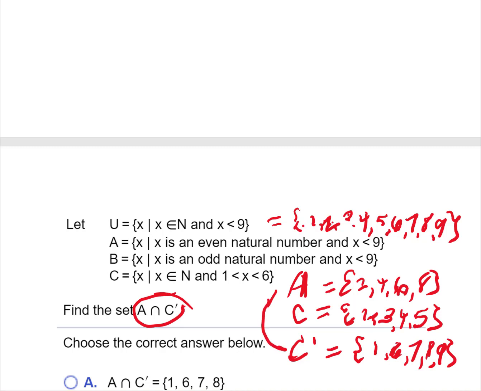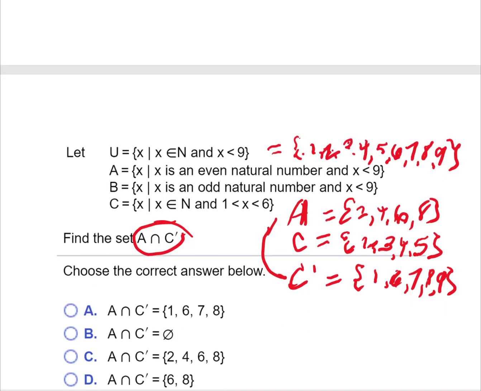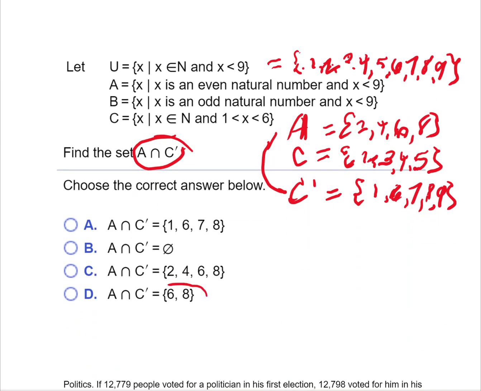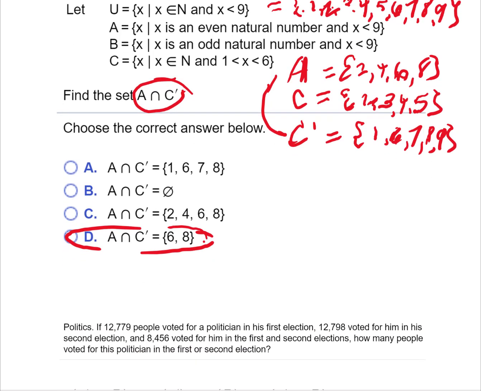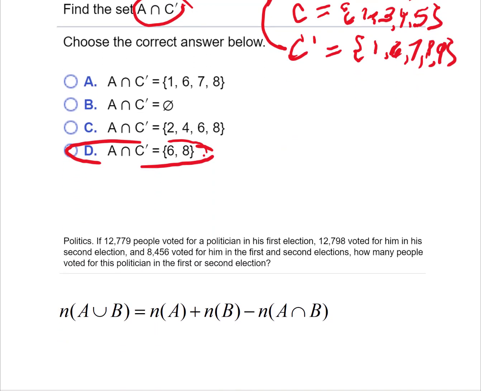And so what do we notice is common there? It's the elements 6 and 8. So if I look at my answers, the correct answer here is going to be answer D. And you really do need to write out the sets in order to be able to tell what the elements are and what's going to be in the complement and then also in the intersection.